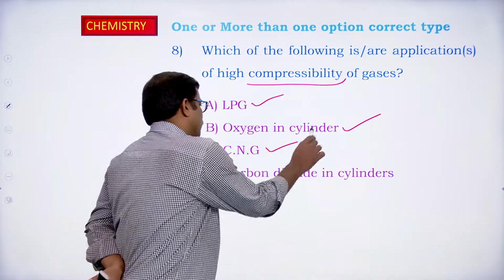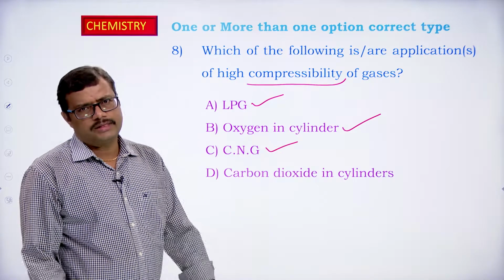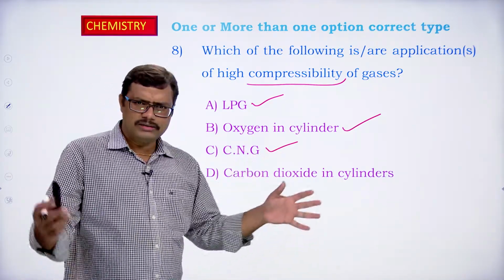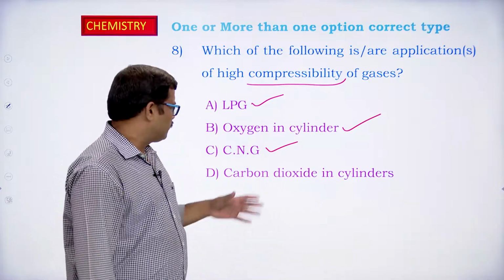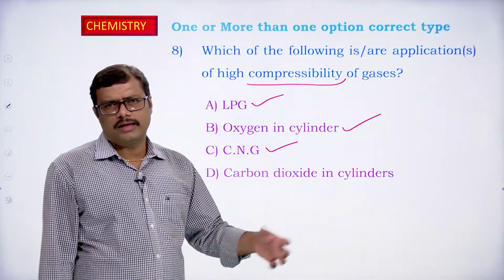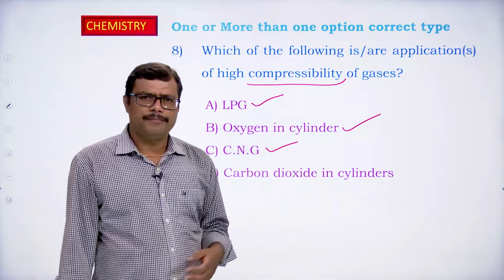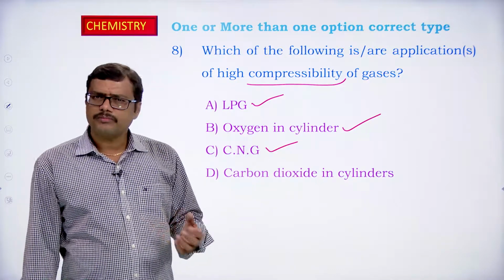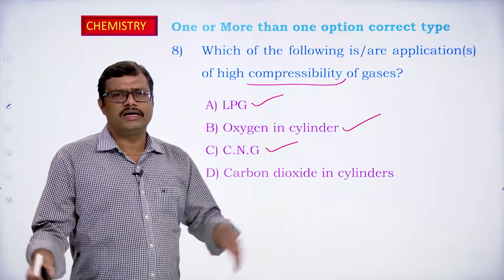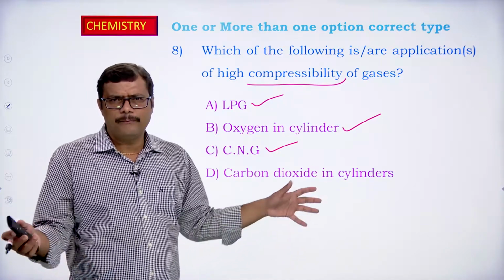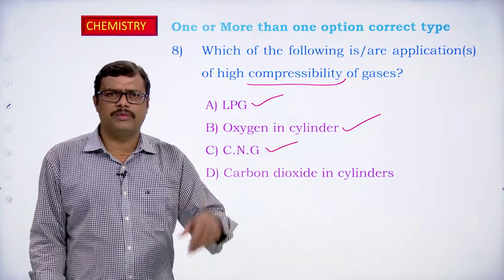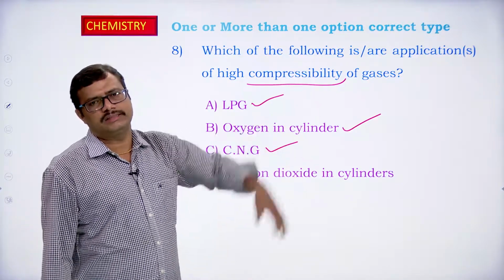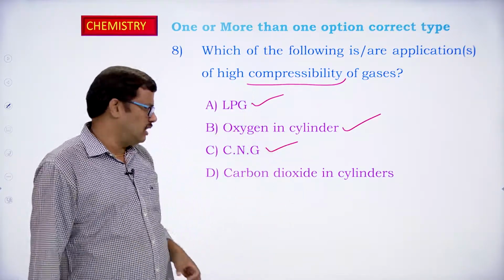CNG is also a compressed gas. It is also present in CNG cylinders. Nowadays we observe that some cars and automobiles are running on CNG. So this is a green fuel, you can say. Here CNG is also present in the form of a cylinder. The gas is highly compressed and filled up in that particular cylinder. So CNG is made because of the compression of gases.